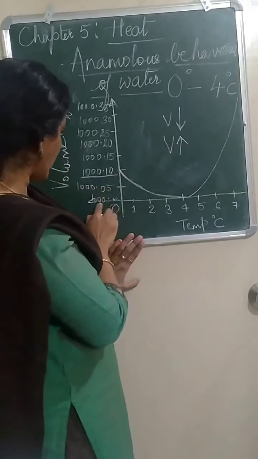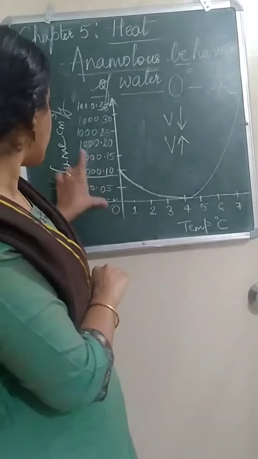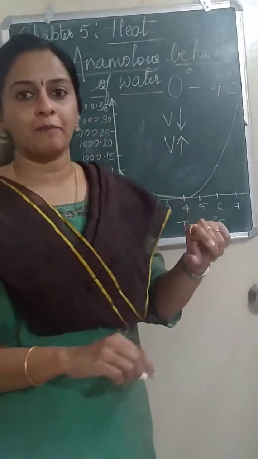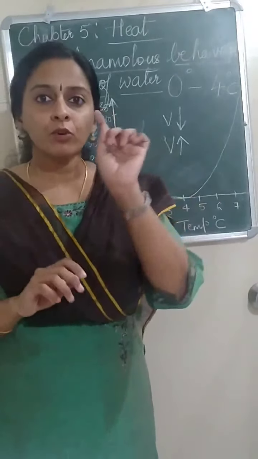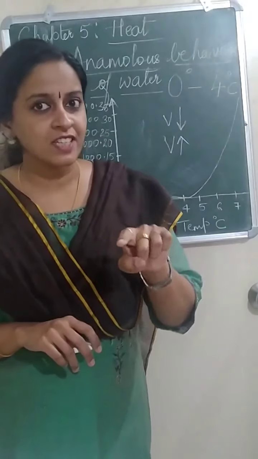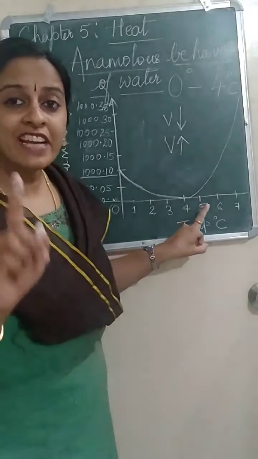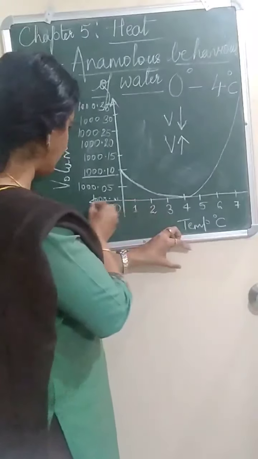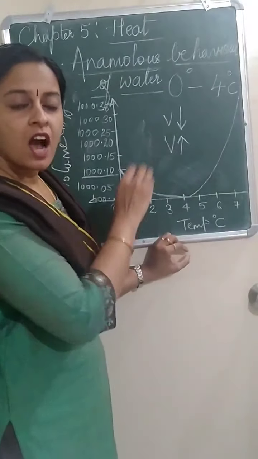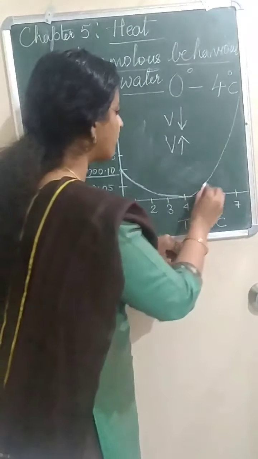From 1000.00, it will go up to 1000.35 gram per centimeter cube, or ml you can say. Understood? So, if you heat water from 0 degrees Celsius, it will contract. Contract means the volume decreased. When is the volume the minimum? At 4 degrees Celsius. It was minimum. How much was it? 1000 ml. After 4 degrees Celsius, it will start expanding. On expanding, the volume will increase. So you will get the graph in this form.